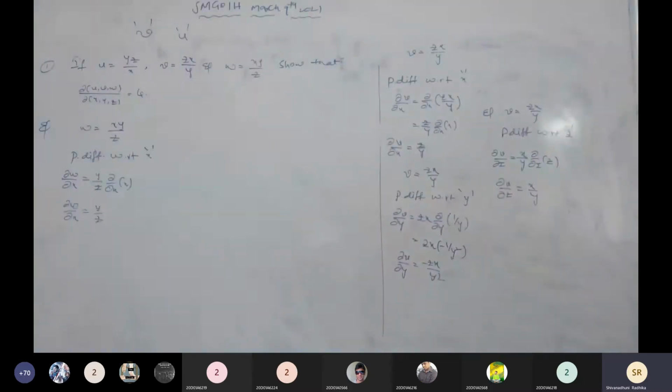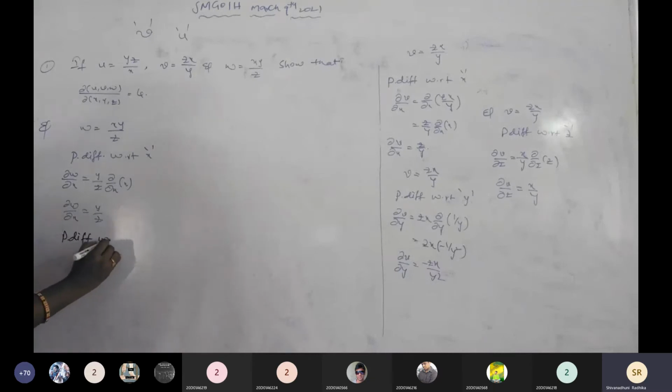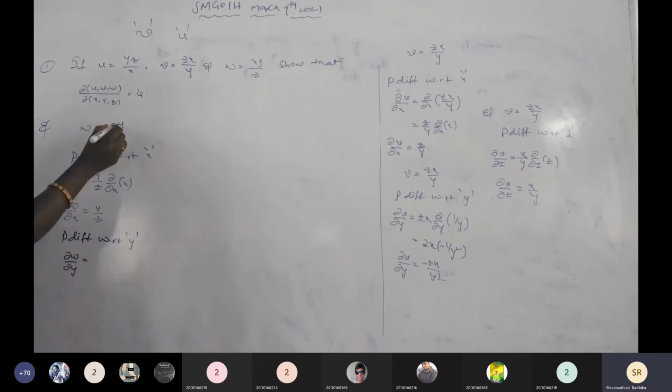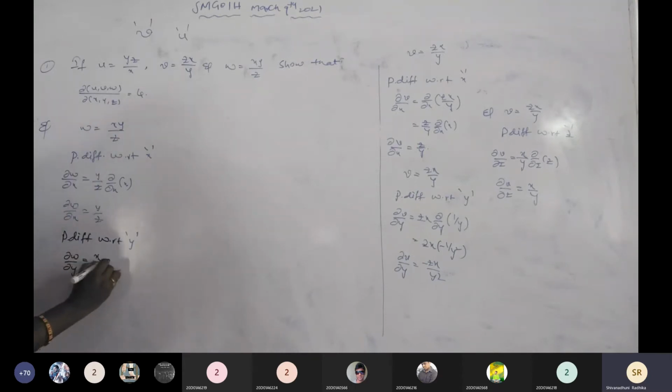What is the next here? With respect to y, partially differentiating with respect to y, then dou w by dou y is equal to, with respect to y, x by z is a constant taken outside, dou by dou y of y. Is it clear? Then dou w by dou y equals x by z.